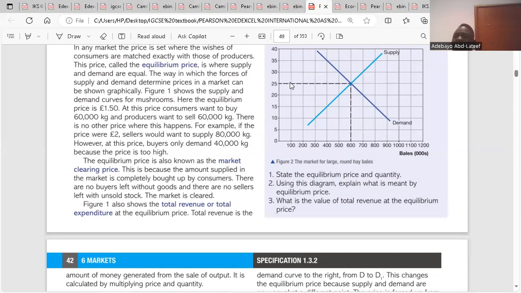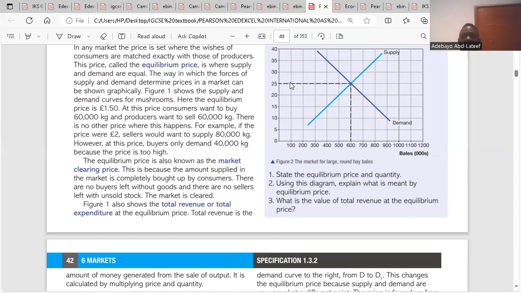Why would they be able to buy everything in that market? They're able to buy everything in that market because the market is selling at a clearing price. That means they are selling at an equilibrium price, which means they are selling at a price that both consumers and suppliers have agreed to buy and sell. So that's what they said.